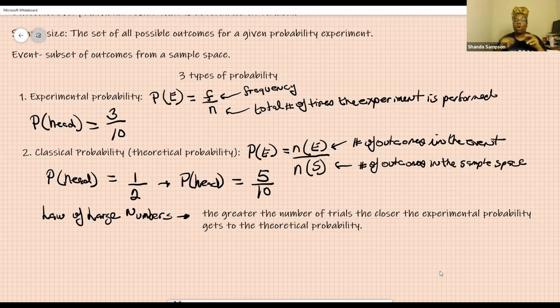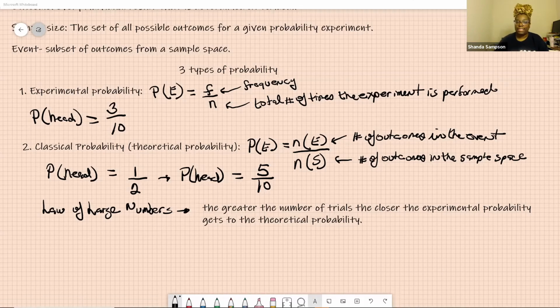So you may walk into a hospital and see 7 out of 25 babies are girls, but then you walk into all the hospitals in the state and you may see one where it's 17 out of 25. So they will start to even out and balance themselves and squeeze, right? All the way until they get closer and closer to that theoretical probability of 1/2.